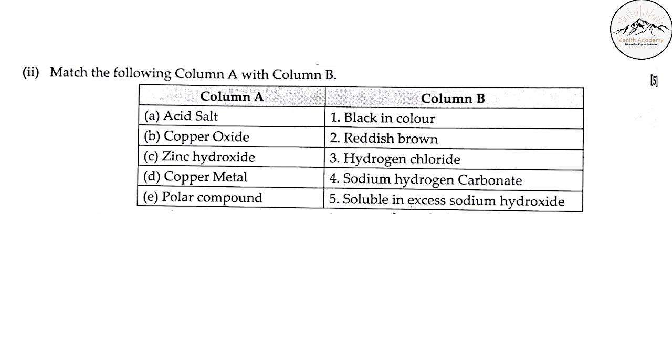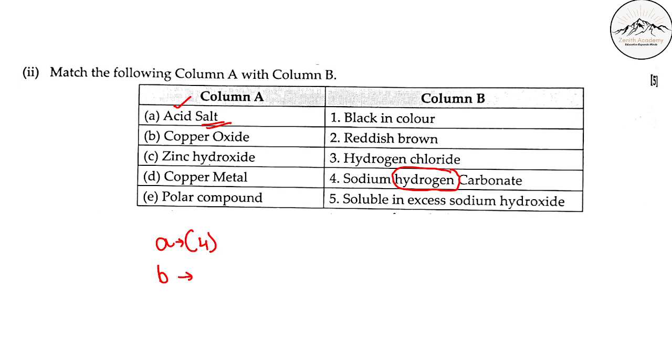Salt means it has to have positive and negative ions, and acid means it has to have extra hydrogen. Hydrogen chloride we cannot take. Here you see this extra hydrogen in sodium carbonate, so sodium hydrogen carbonate is the answer. So the answer for A is 4, right.